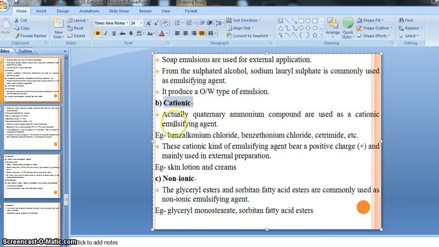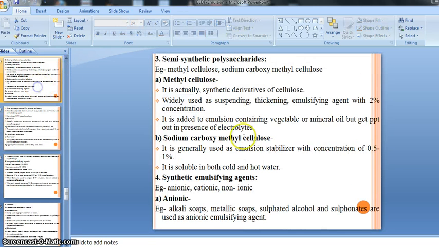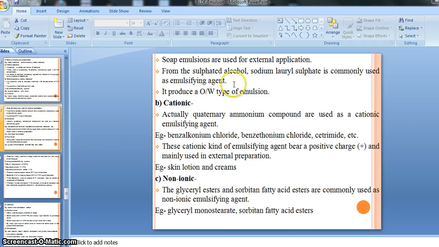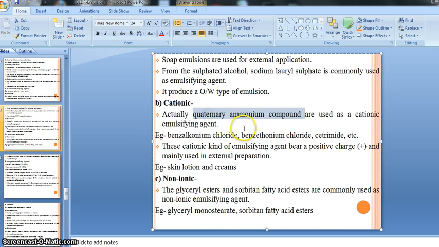So let's see. Actually, quaternary ammonium compounds are used as cationic emulsifying agents. In our previous slide, we discussed the alkali soaps, metallic soaps, sulfated alcohol, and sulfonates used as anionic emulsifying agents. But the cationic emulsifying agent is a quaternary ammonium compound.